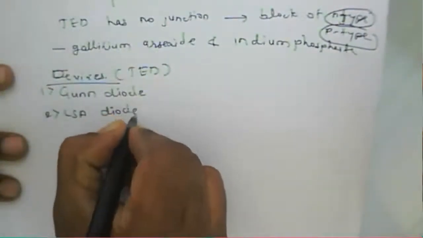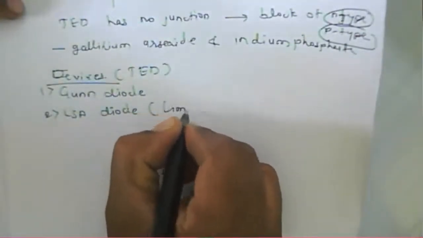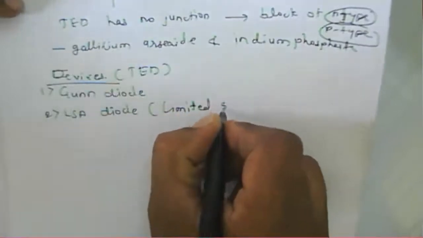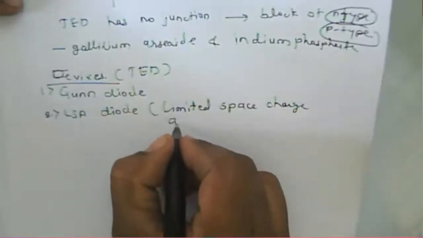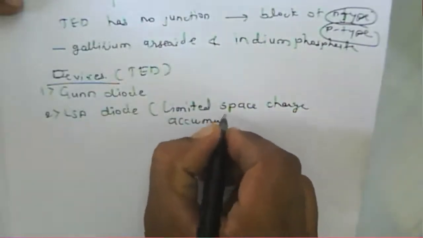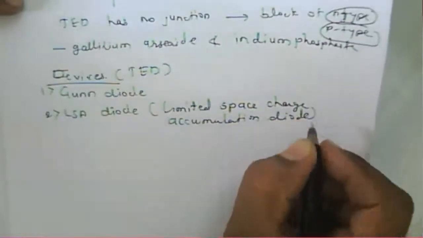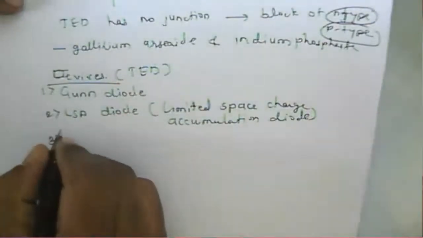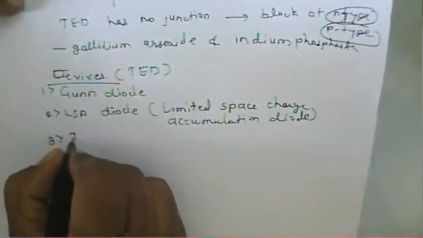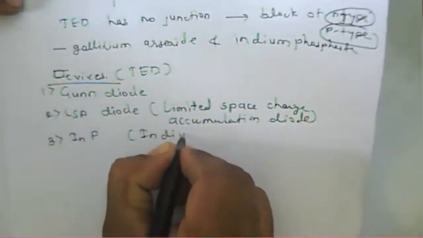Then we have the LSA diode. LSA diode means what? A limited space charge accumulation diode. That is a limited space charge accumulation diode.